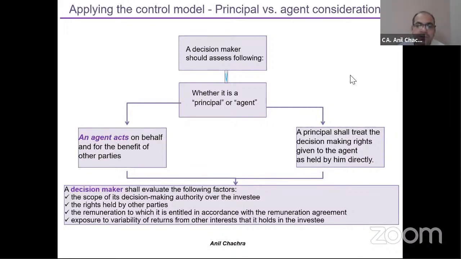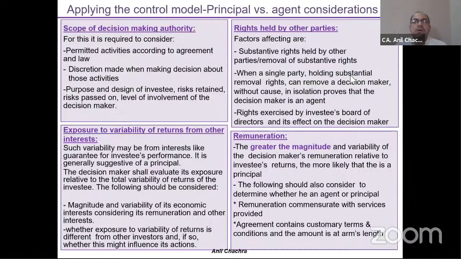One is the scope of the decision making authority over the investee. Another is the rights held by other parties. The third is the remuneration to which it is entitled in accordance with the remuneration agreement. The fourth is exposure to variability of returns from other interests that it holds in the investee. Now let's discuss these four items one by one. Scope of the decision making authority. Scope of decision making authority means the decision maker has full control.